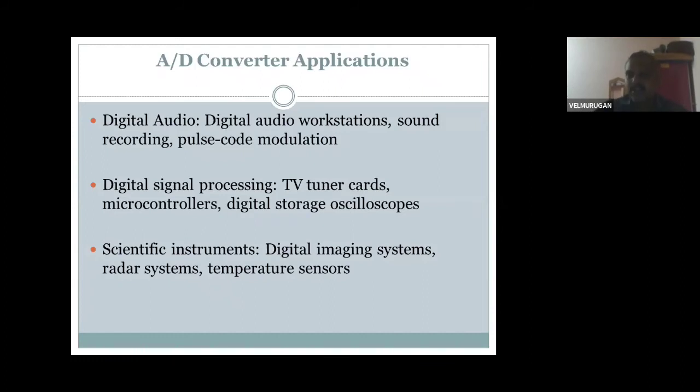This is important. As biomedical students, we must know basic electronics and where it is used, what the applications are. It's very important. First, digital audio workstations and sound recording, and pulse code modulation. Digital audio workstation, sound recording. Sound recording means, you know, the phonocardiogram. What is the use of a phonocardiogram?